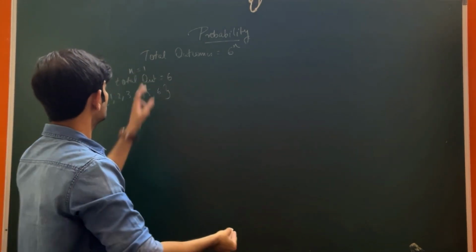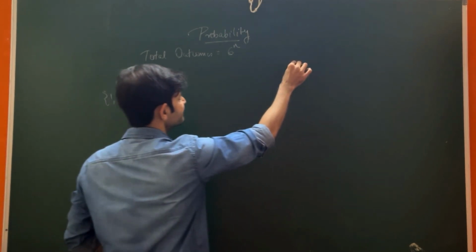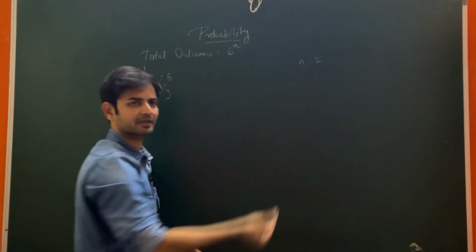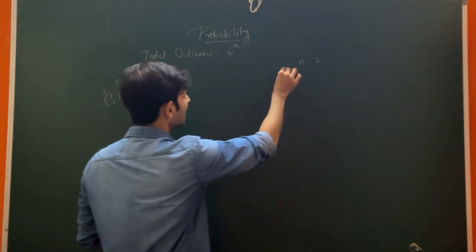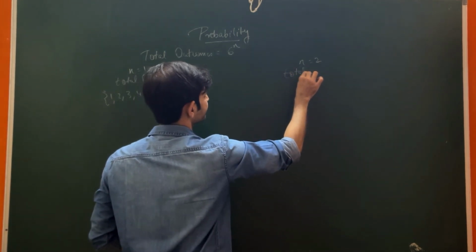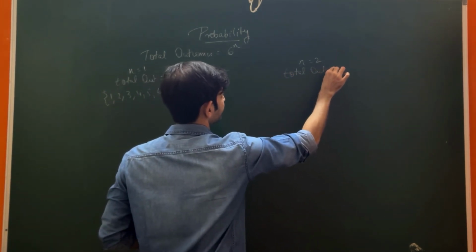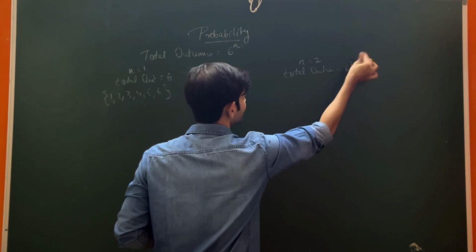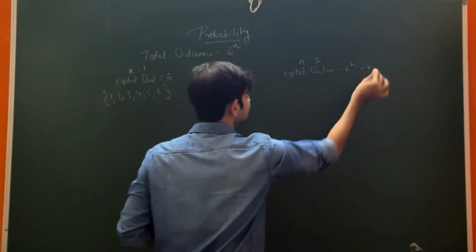Now in case we roll the dice twice, that is if n is equal to 2, then total outcomes will be equal to 6 to the power 2, which is equal to 36.